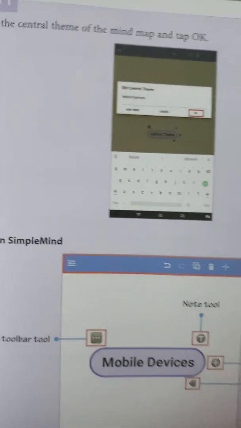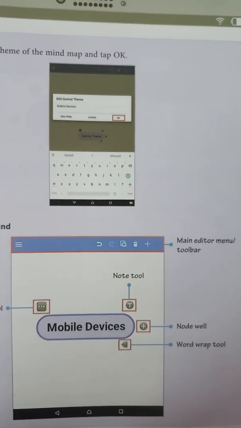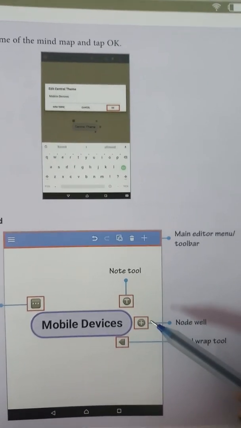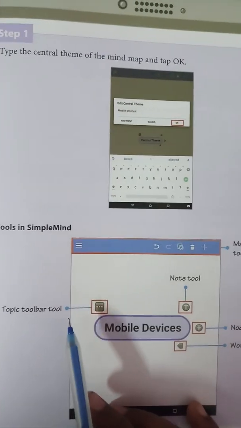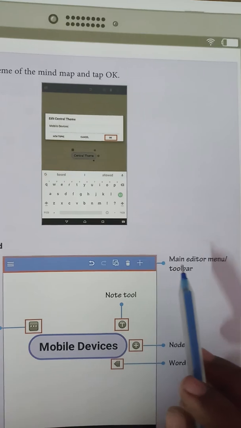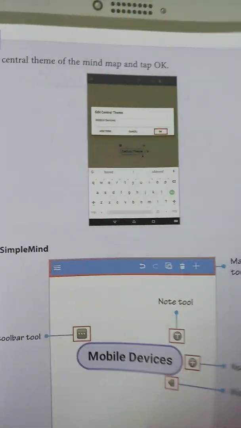Tools in mind map. So these are the different tools in mind map: note tool, word tool, topic toolbar tool, and at last the main editor menu or the toolbar. We will see the explanation of these tools.